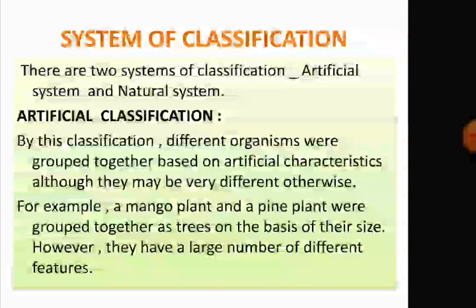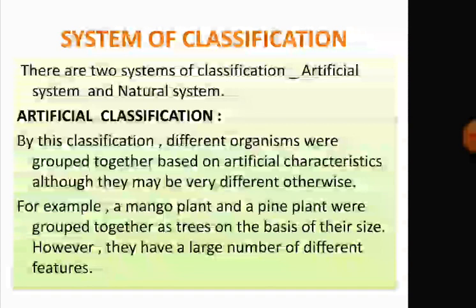System of classification. Now, there are two systems of classification: one is the artificial system and another is the natural system of classification. The artificial system means the system of classification that is based on one or a few superficial characteristics of a group.